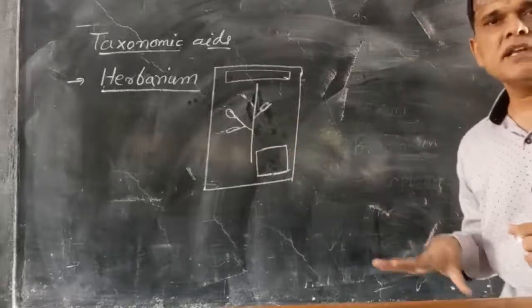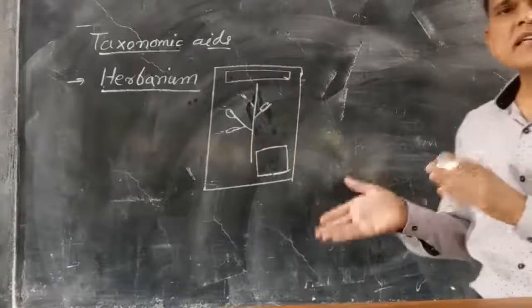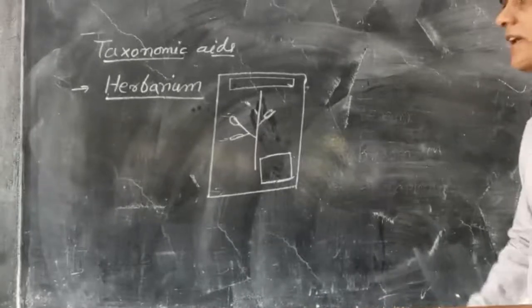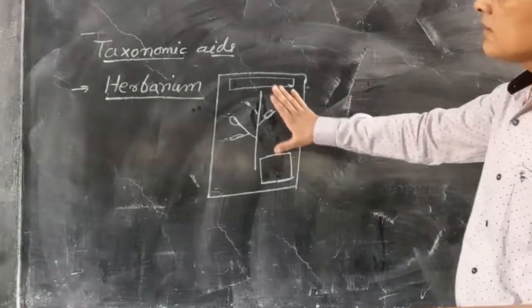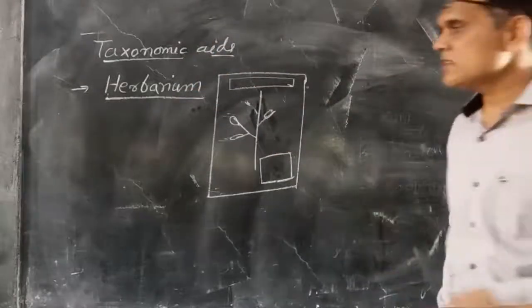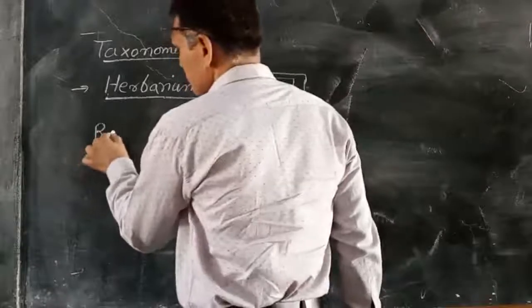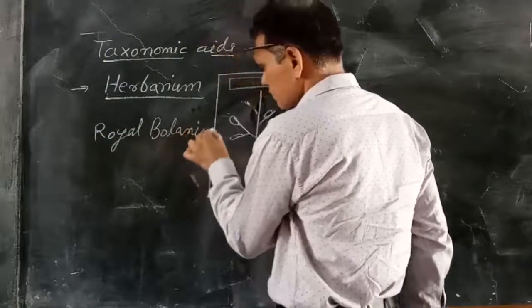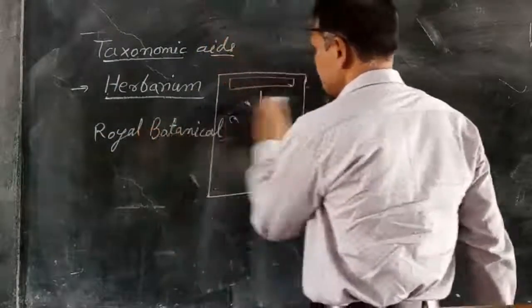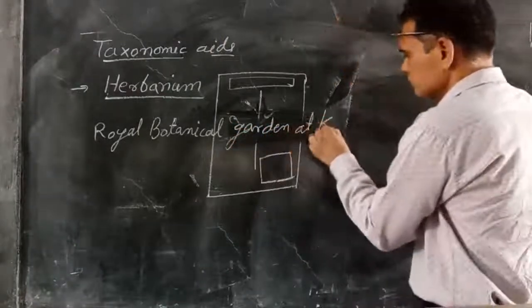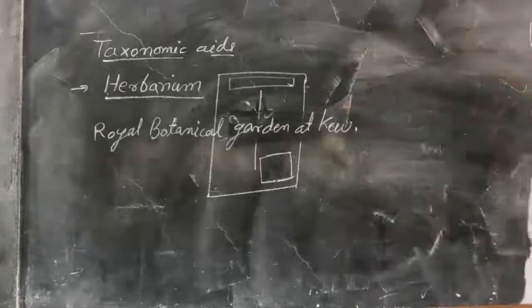This is the herbarium sheet, and it is placed in a particular place, and that place is known as a herbarium. The largest or oldest herbarium is the Royal Botanical Garden at Kew.